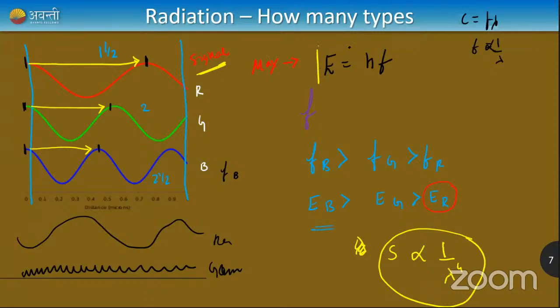So energy is given by E = h times frequency. If frequency is high, energy is high. Red light has lower frequency, so lower energy. Blue light has higher frequency, so higher energy. Simple. Am I clear, guys? Am I clear with this concept?